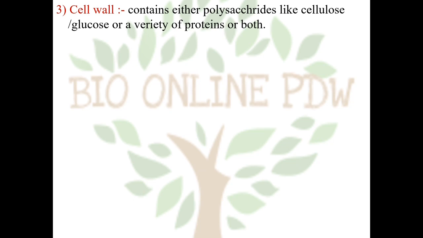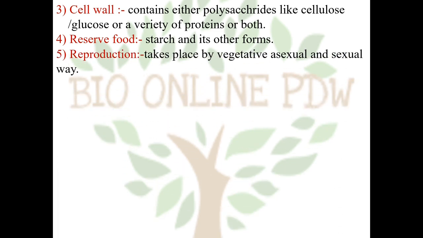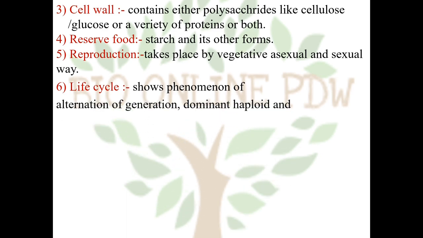Next characteristic is the cell wall. It contains polysaccharides like cellulose or a variety of proteins or a combination. Reserve food material is in the form of starch and its other forms. Reproduction may take place by vegetative, asexual and sexual ways. The life cycle shows the phenomenon of alternation of generation. The dominant phase is haploid and the reduced phase is diploid.